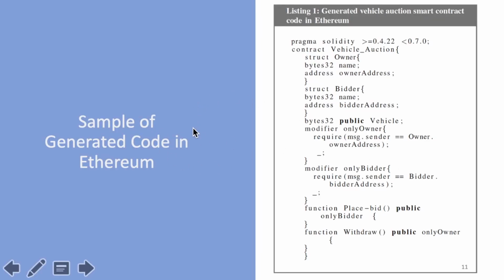This is a sample of the generated code in Ethereum. As you can see here, we have the contract vehicle auction. We have two participants, the owner and bidder, the vehicle as the key asset, and we have the two functions, place bid and withdraw.